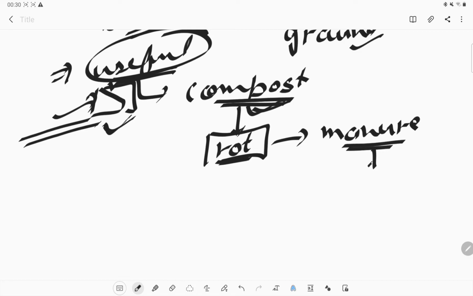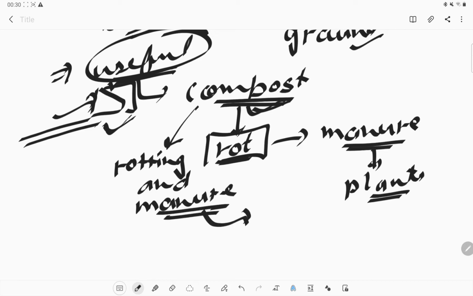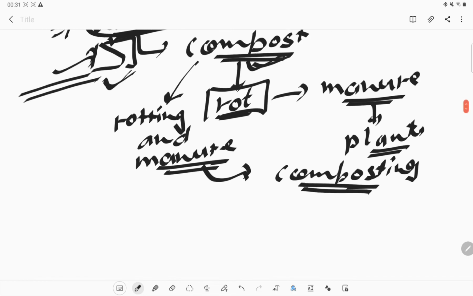We make the manure, and this manure is very helpful for plants to grow quickly and to get all the nutrition. So any component which has the property of rotting, and can be converted into manure, that process is known as the composting process.